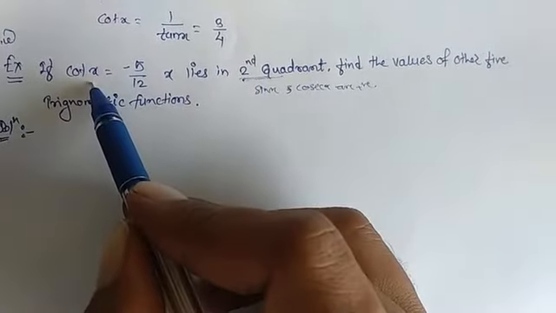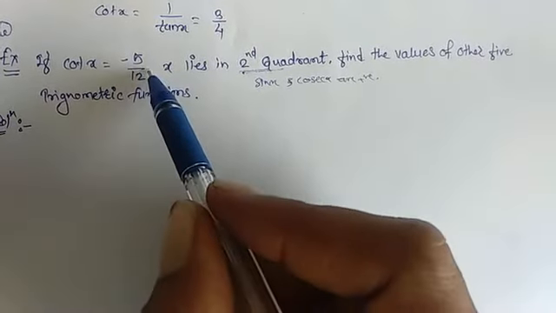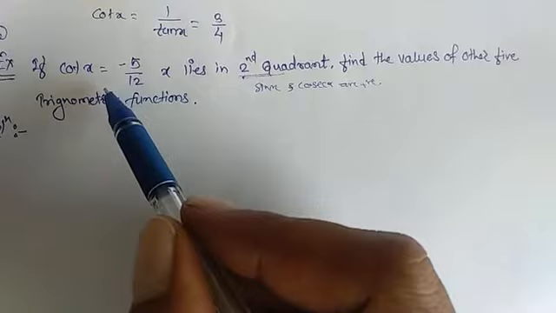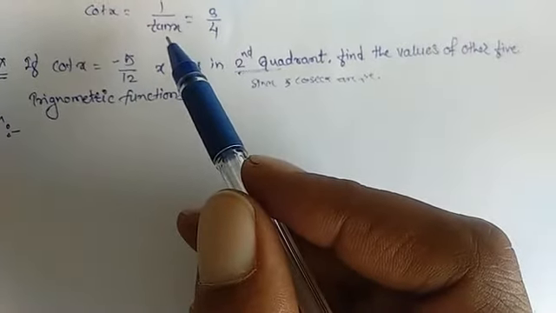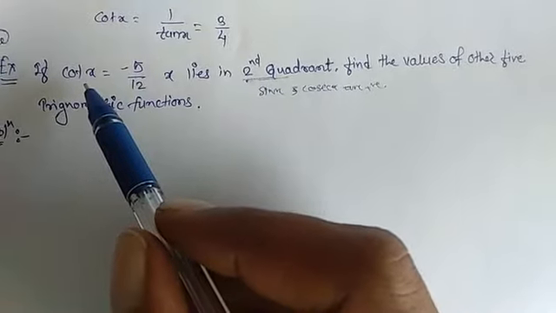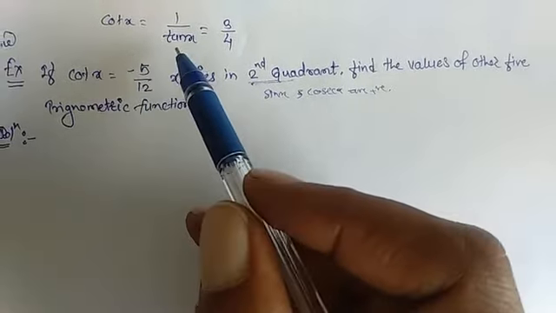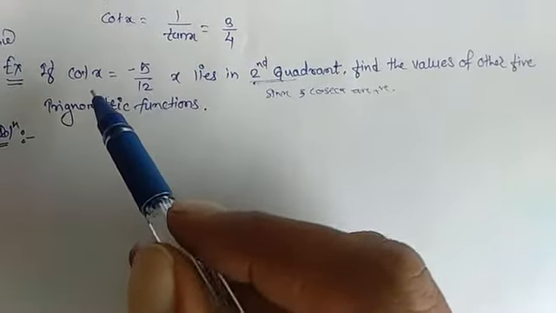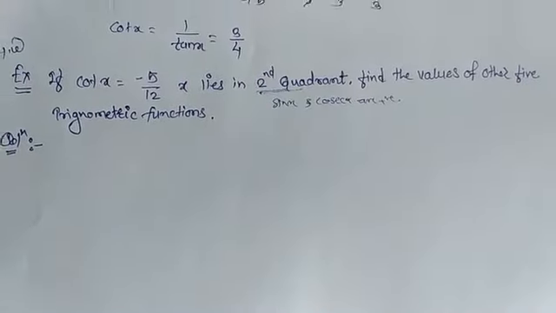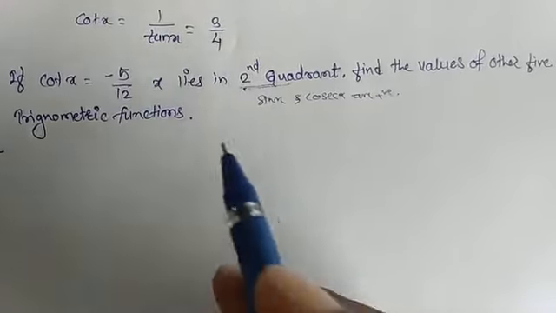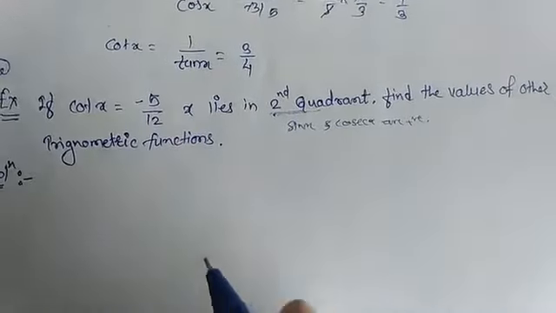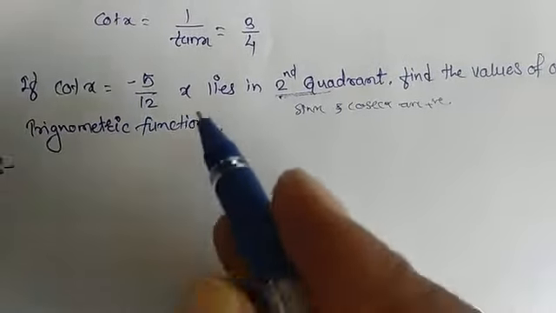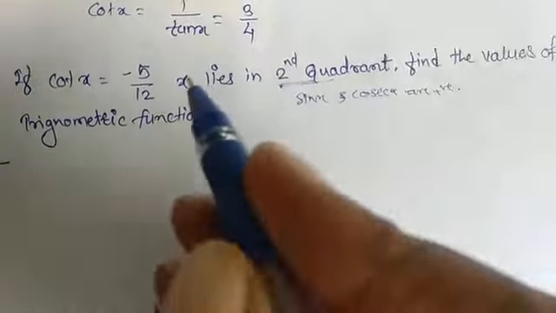Next, cot x means 1 upon tan x, so you can find tan x directly, and using the next formulas related to cot x in the form of sec square x or cosec square x, you can use both and solve for the remaining values of the trigonometric functions. So I will give the answers, or you may find them.